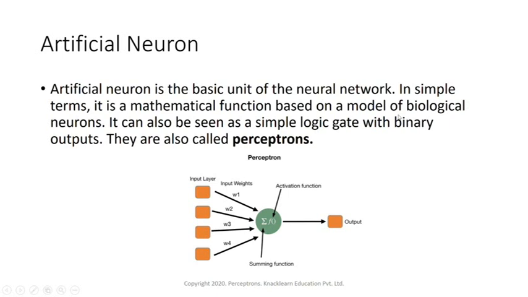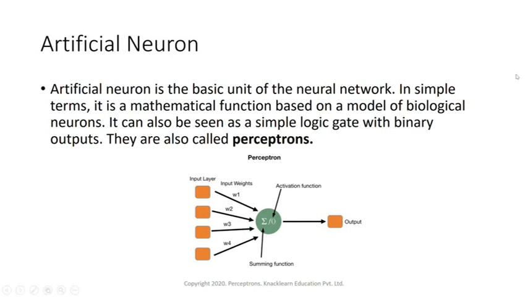It is a mathematical model and replica of the biological neuron. Scientists have done a lot of research and figured out a mathematical model of this biological neuron, which is called an artificial neuron, or sometimes also called a perceptron.